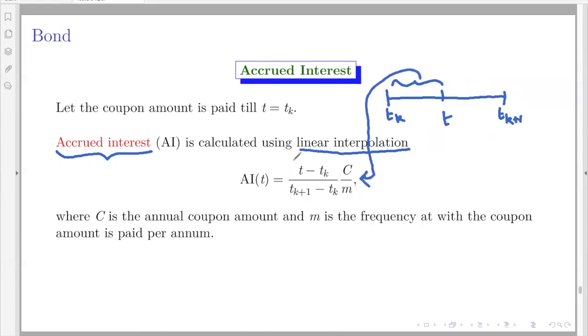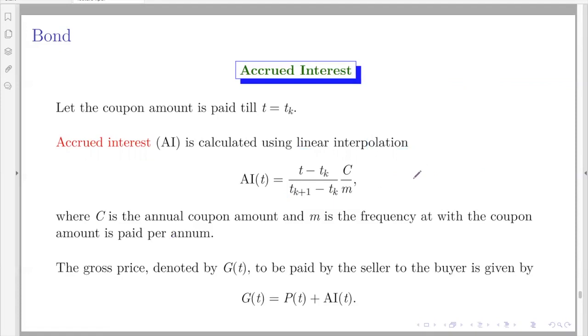Okay, so you can see that this is just a linear interpolation, which you would have studied in your numerical analysis course. If you have not studied it, you can just see it very easily. With your elementary idea itself, you can see this formula, where C is the annual coupon payment and M is the frequency at which the coupon amount is paid per annum. So this is very easy to see even if you have not done a numerical analysis course.